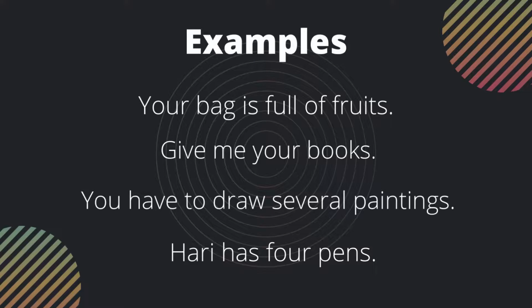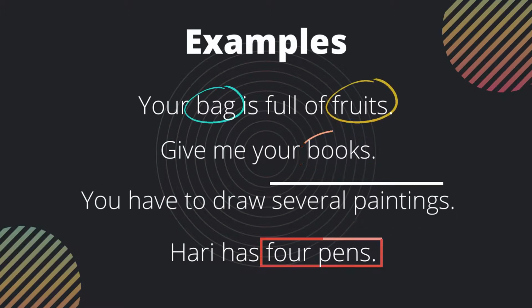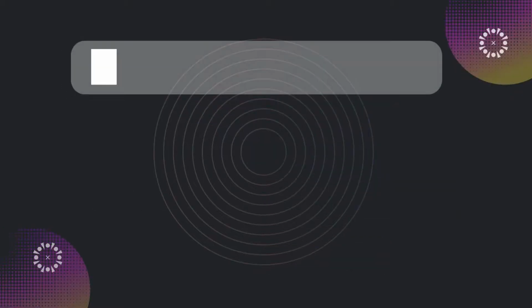Example for countable nouns: your bag is full of fruits. Give me your books. You have to draw several paintings. Hari has 4 pens. In this, fruits, books, several paintings, 4 pens are countable nouns.